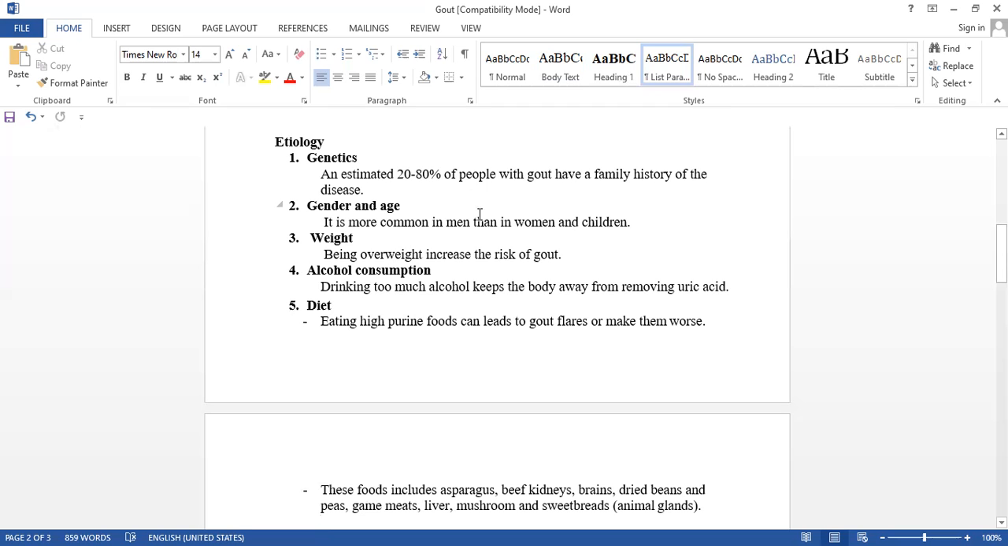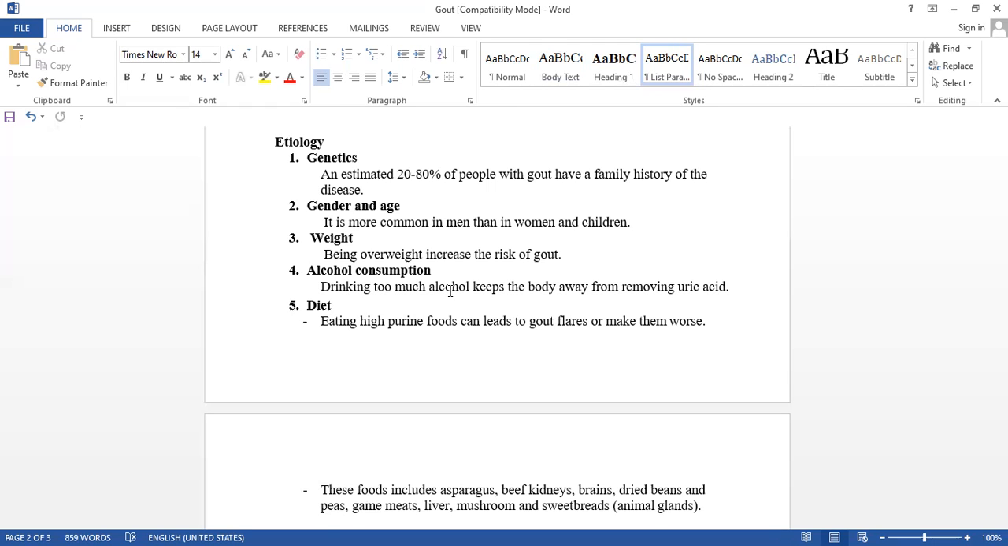It is more common in men than women, but women are susceptible after menopause. Weight: an overweight or obese person has the risk of gout. Alcohol consumption: people who drink too much alcohol get gout, because alcohol keeps the body from removing the uric acid.